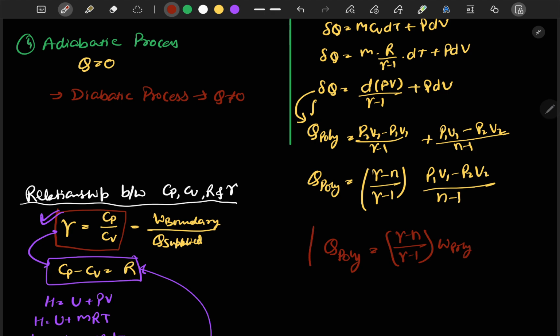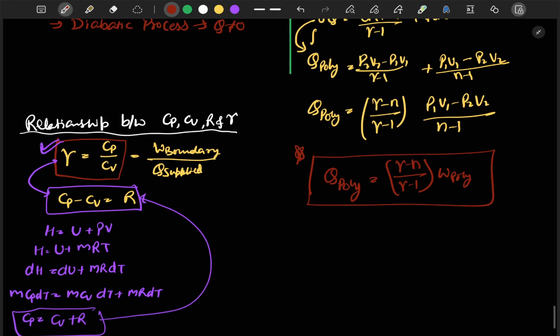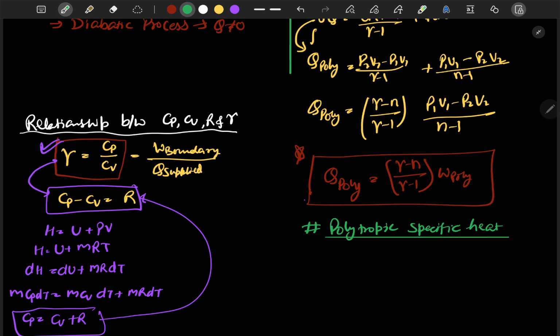Okay, this is a very important relationship which will be used for polytropic heat transfer again and again in thermodynamics calculations. And from this Q poly we define a new term, which is known as polytropic specific heat. What is polytropic specific heat?